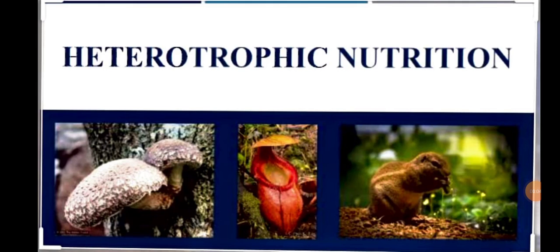Today we will discuss heterotrophic nutrition. The mode of nutrition in which an organism takes food from another organism is called heterotrophic nutrition. Organisms other than green plants and blue-green algae follow the heterotrophic mode of nutrition. Directly or indirectly, we all are dependent on plants for our food.